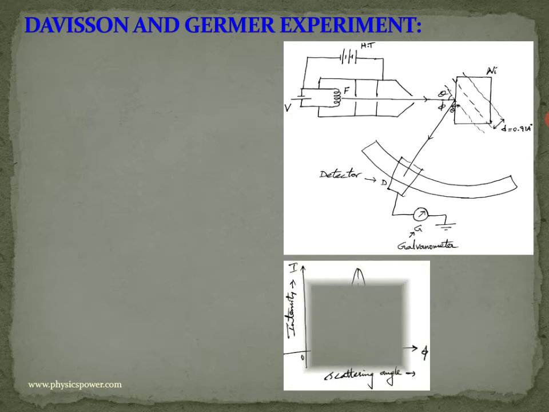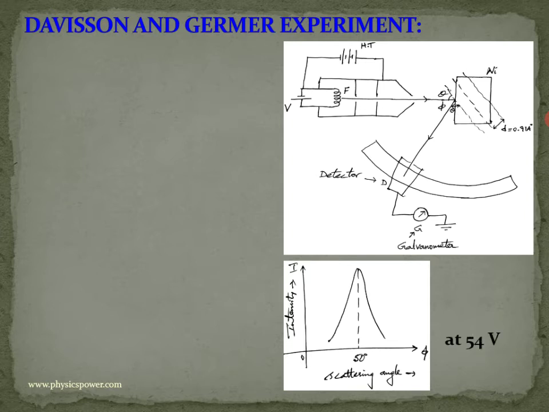They identified the intensity. The maximum intensity they identified at exactly a 50 degree scattering angle. So here the phi value they identified as 50. That time they identified the maximum intensity. Not only that, that maximum intensity they identified at 54 volts only. So why? I will explain.